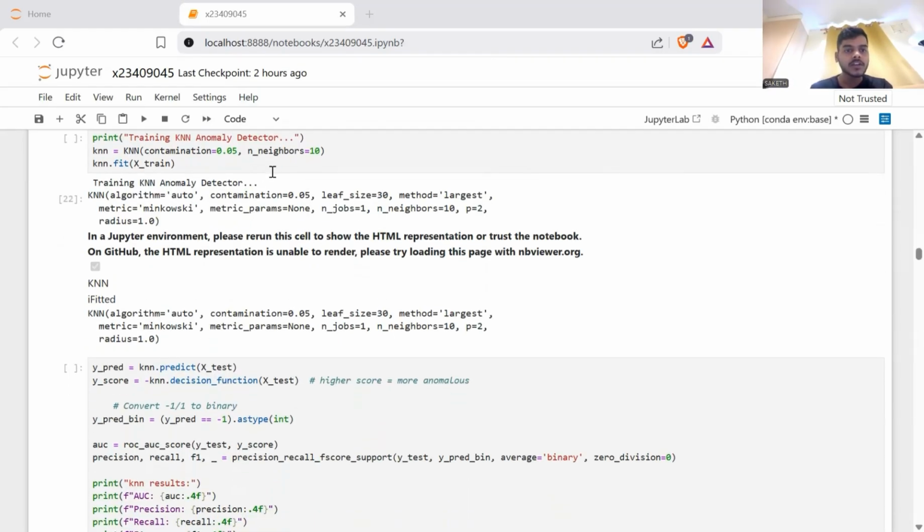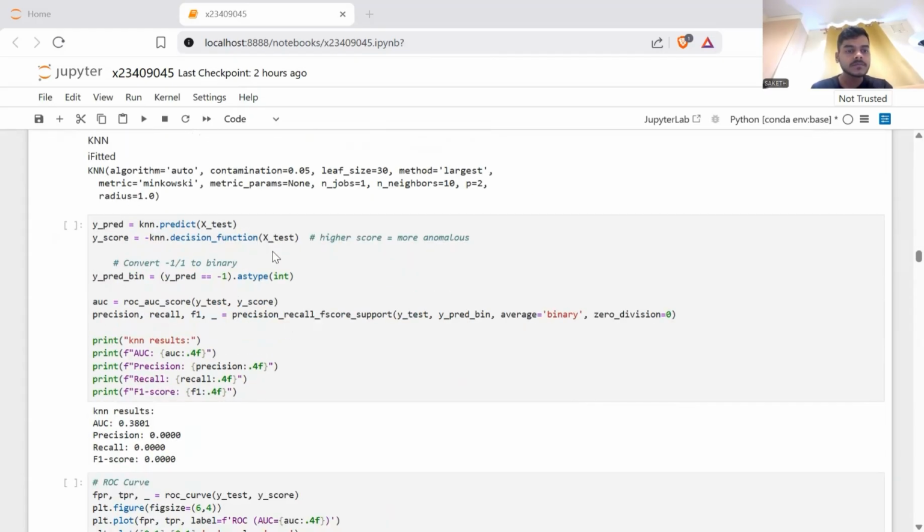Printing training KNN anomaly detector. This code begins by printing a message to indicate the KNN based anomaly detection model is being trained. The model being used comes from the PyOD library, which provides specialized algorithms for outlier detection.